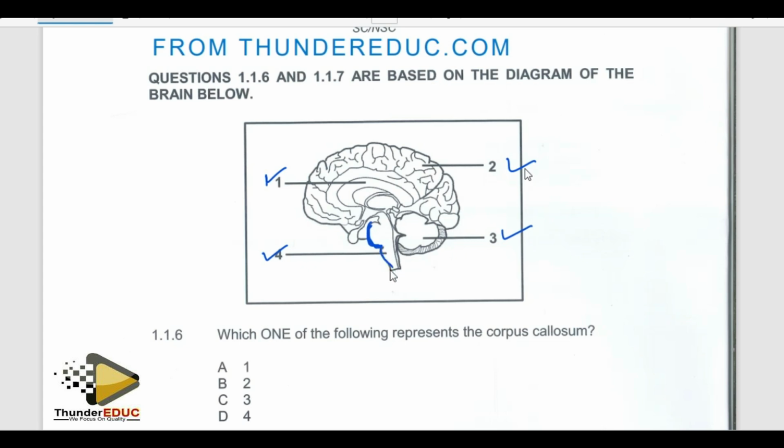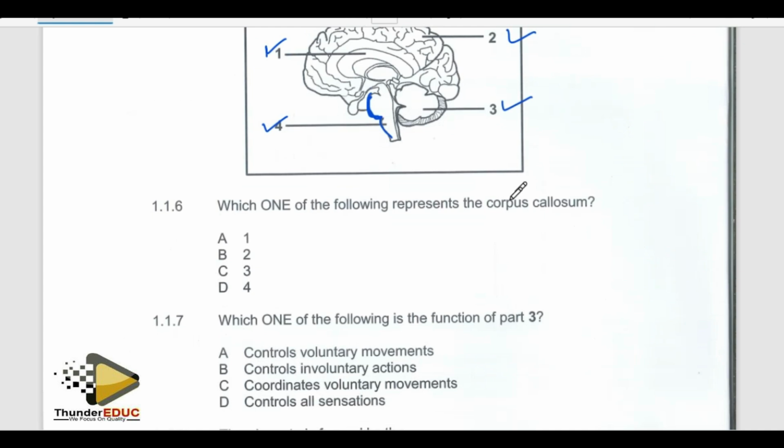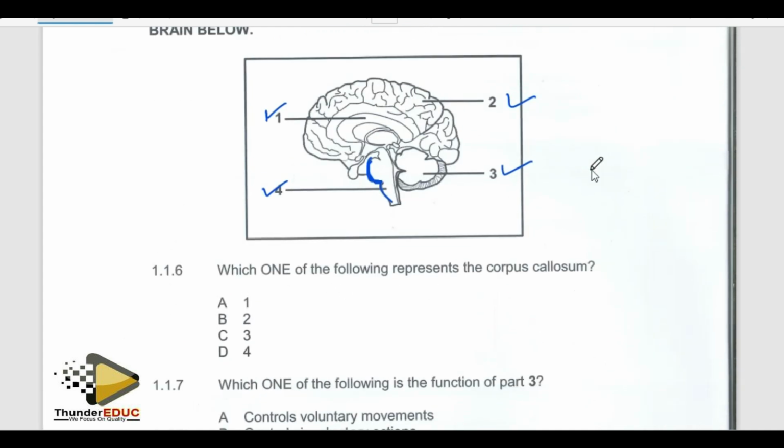The second swelling is called the medulla oblongata. You must always know the functions of each. Which one of the following represents corpus callosum? Obviously we have said that 1 represents corpus callosum. So A is going to be the most correct answer in that regard.